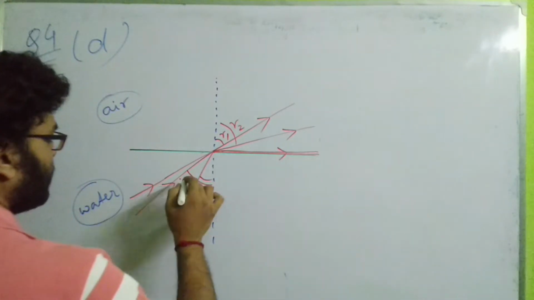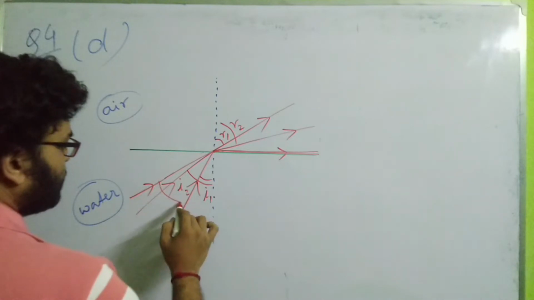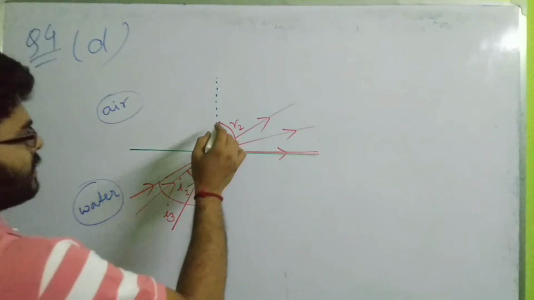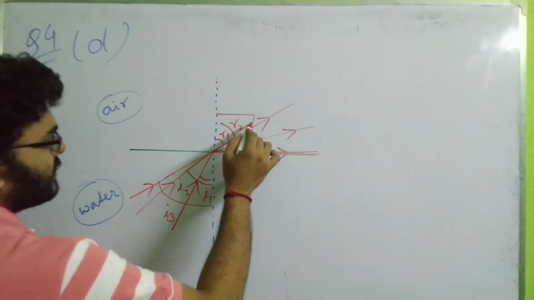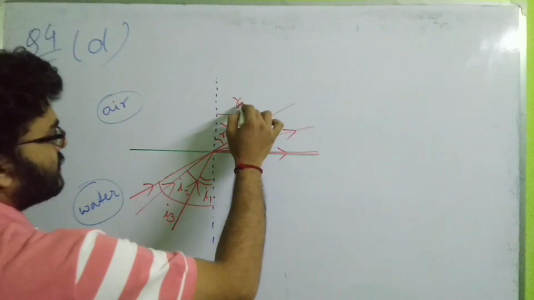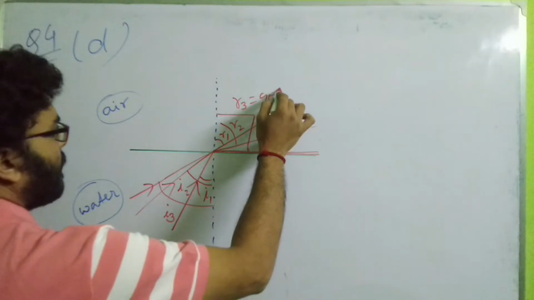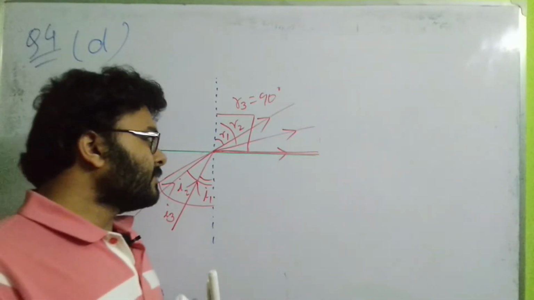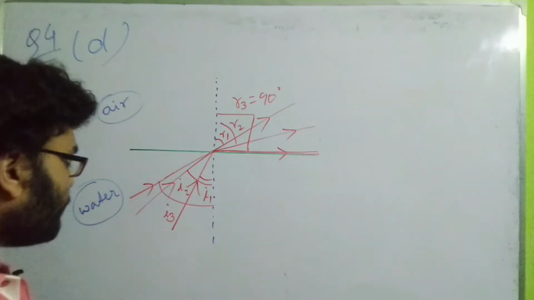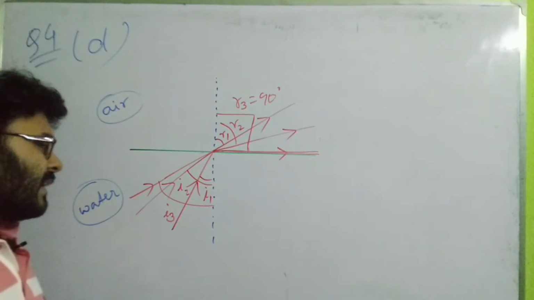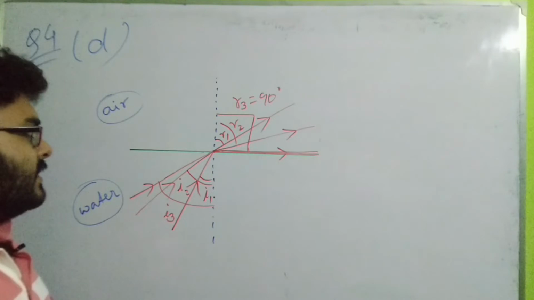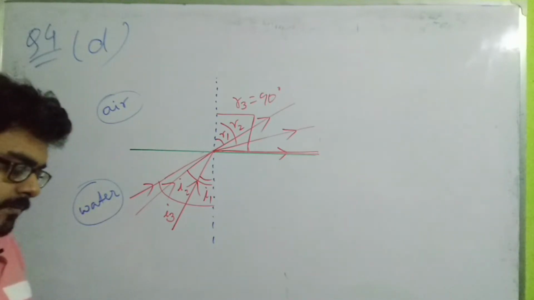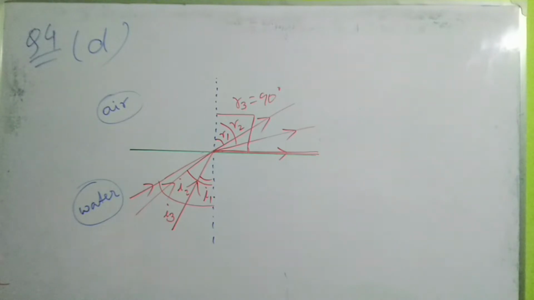Consider this third ray with angle of incidence I3: the angle of refraction R3 becomes 90 degrees. Now, do you know what this angle is called? This angle of incidence I3, for which the angle of refraction is 90 degrees in the rarer medium, is called the critical angle.